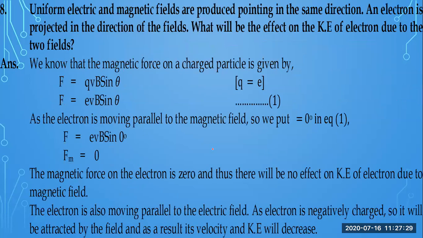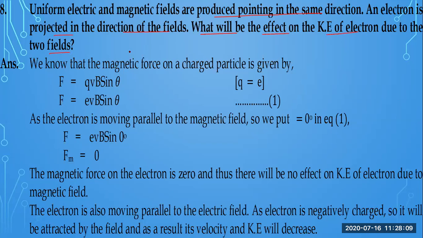this is another question. Uniform electric and magnetic fields are produced pointing in the same direction. An electron is projected in the same direction of the fields. What will be the effect on the kinetic energy of the electron due to the two fields? So here it is.